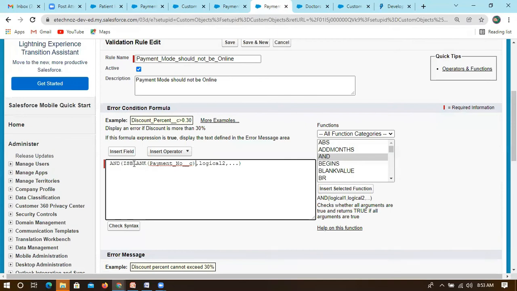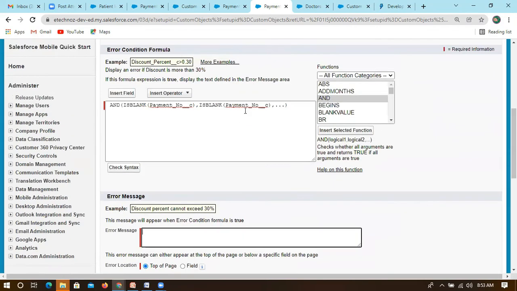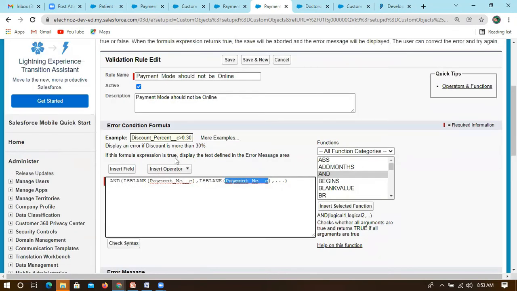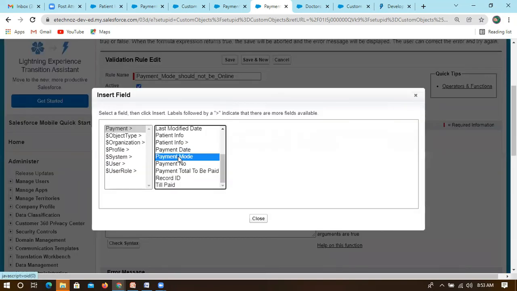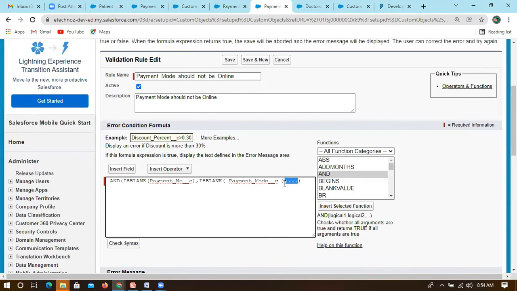The second logic, after a comma, is the same but the field is different: is blank payment mode. Likewise you can have multiple, mention a comma and then the next logic, and it will check both. If both are true, that means payment number is blank and payment mode is also blank.